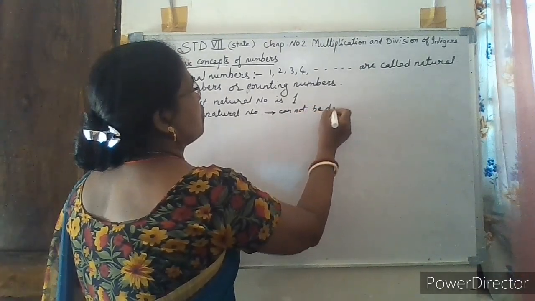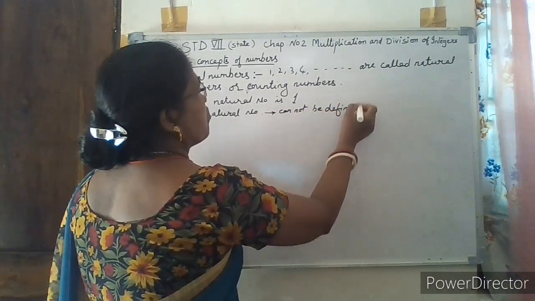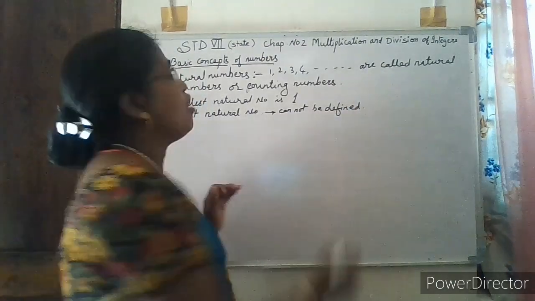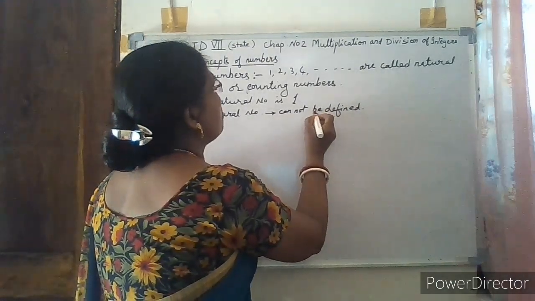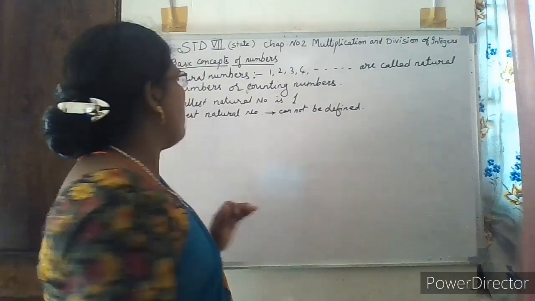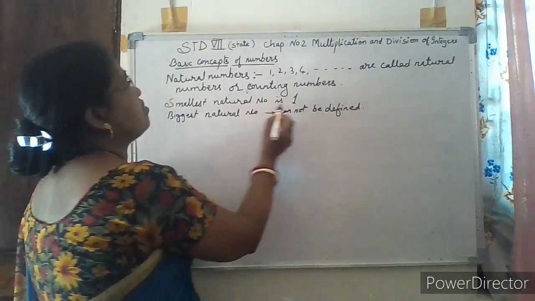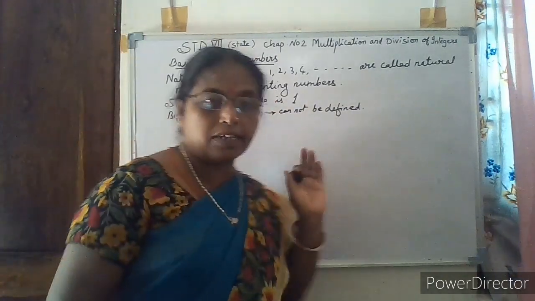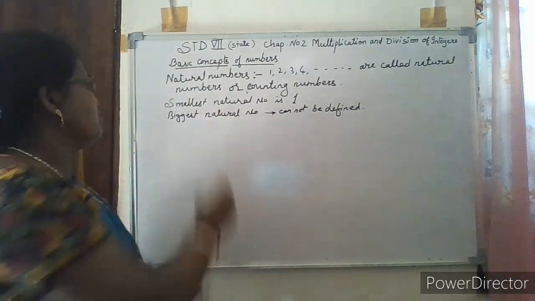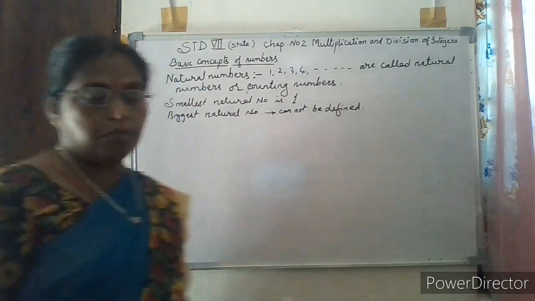That means we cannot say which is the biggest natural number. But we know which is the smallest natural number, that is 1. So this is all about natural numbers.